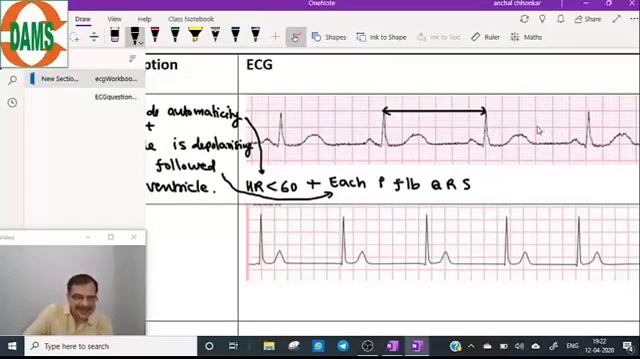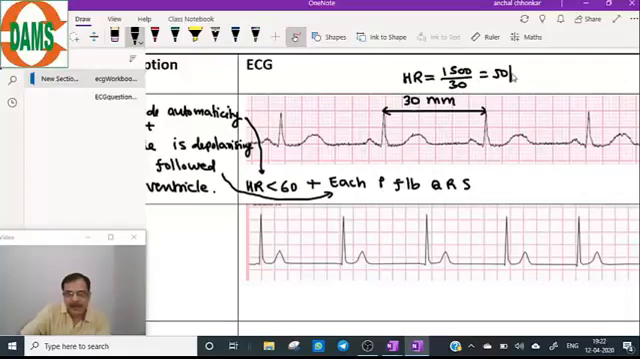So this distance is 30 mm. Distance of 30 mm means the heart rate is 1500 divided by 30. That is 50. So here heart rate is 1500 divided by 30 is equal to 50 per minute. Yes, very good. So that means the first finding we have justified.